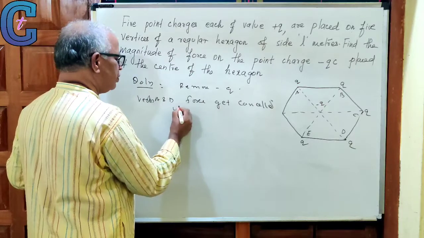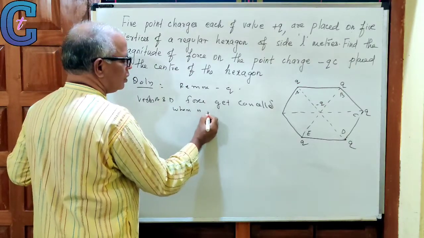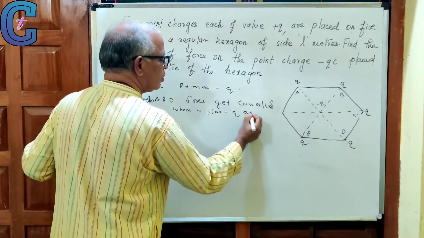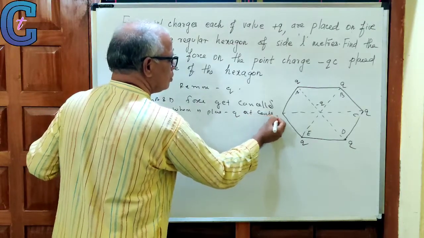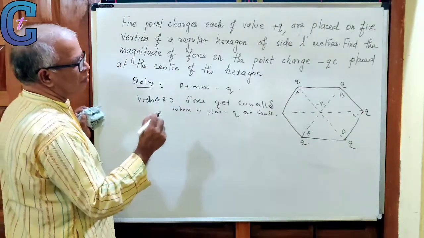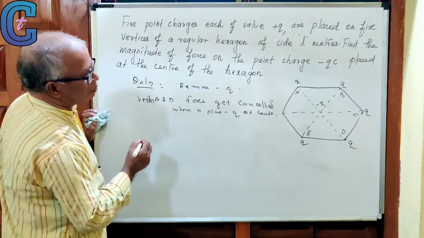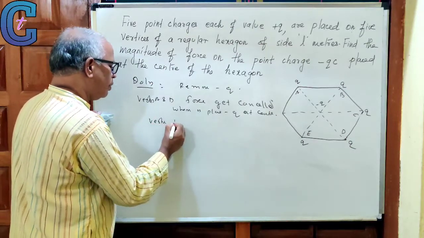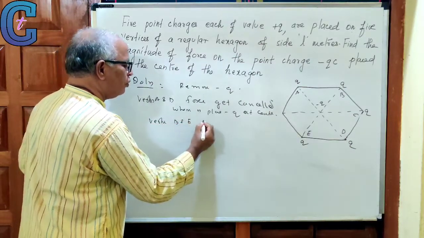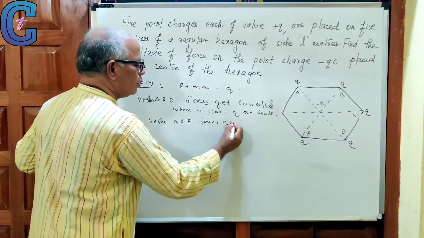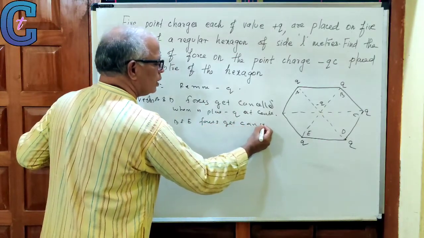Similarly, when you place minus q at the center, at vertices B and E also, forces get cancelled. That is, they are in equilibrium.